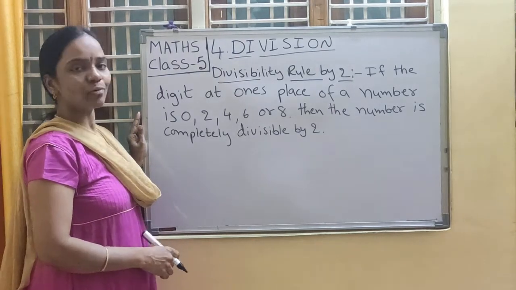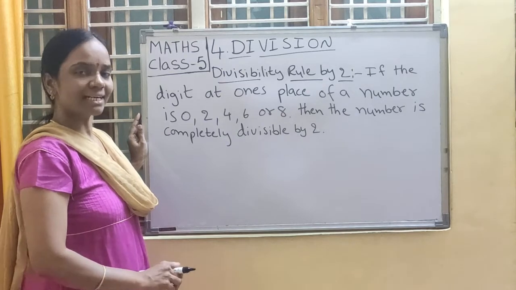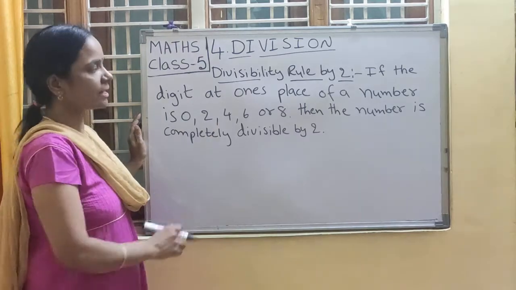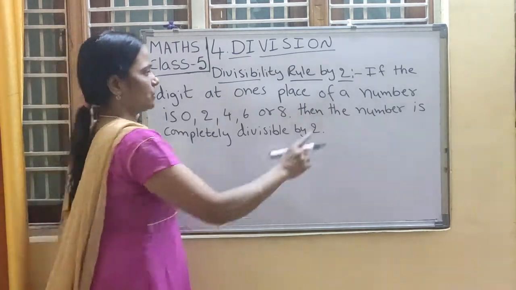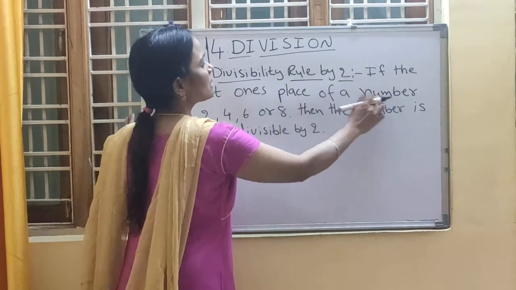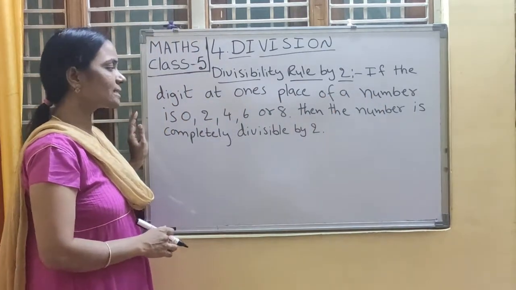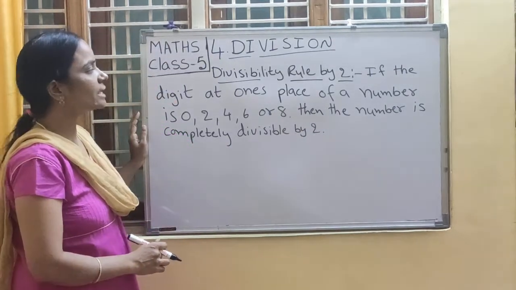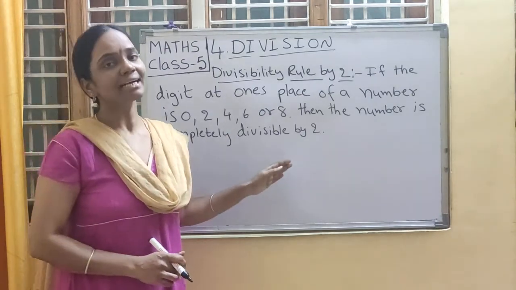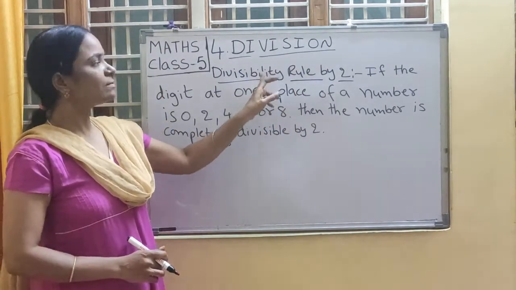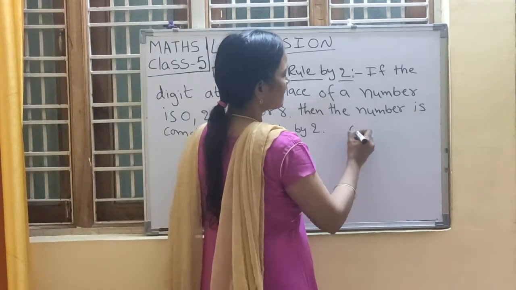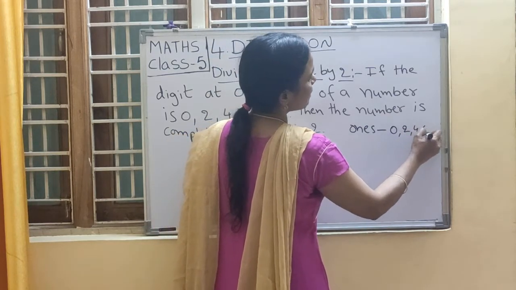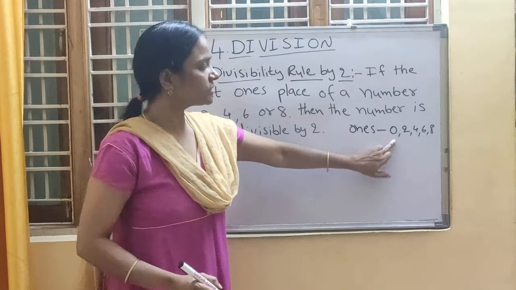What is the divisibility rule by 2? Everyone look at the board. Already we have discussed in the Zoom live class, children. Again, look at the board. Divisibility rule by 2. If the digit at one's place of a number is 0, 2, 4, 6 or 8, then the number is completely divisible by 2. Divisibility means division only. So here one condition is there. What is that condition? At one's place 0, 2, 4, 6 or 8. So we have to check these numbers.